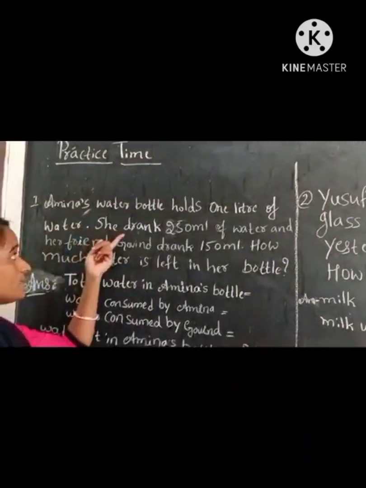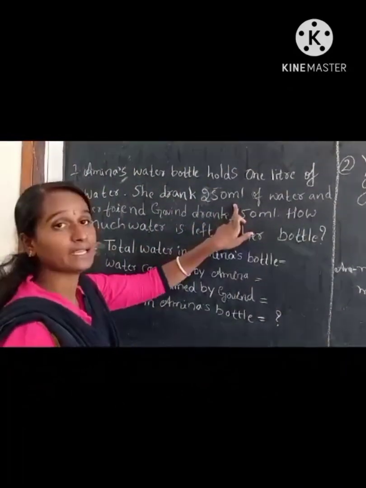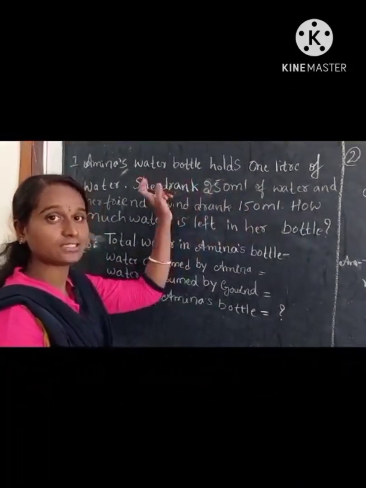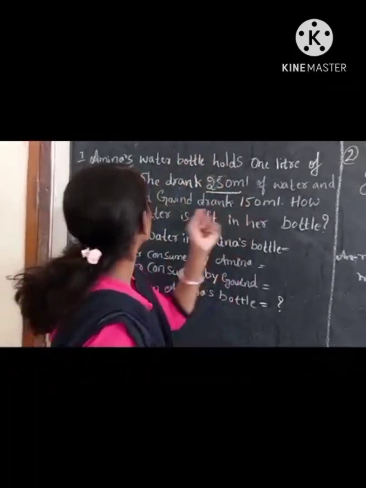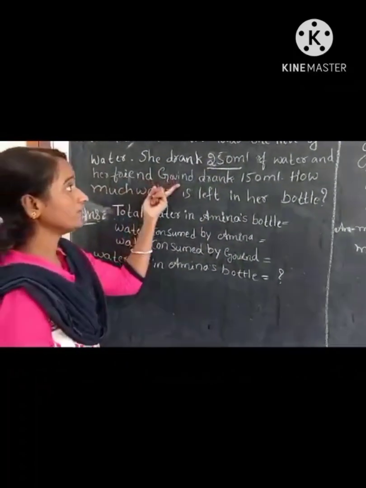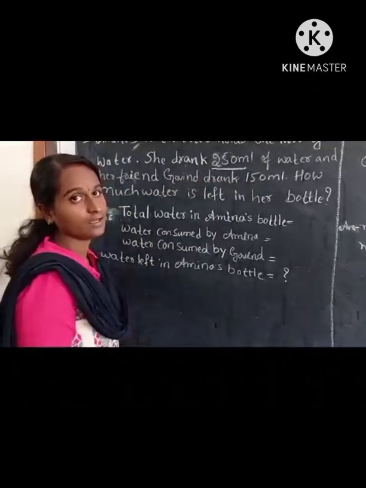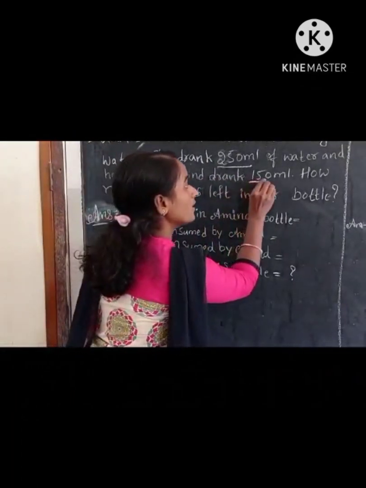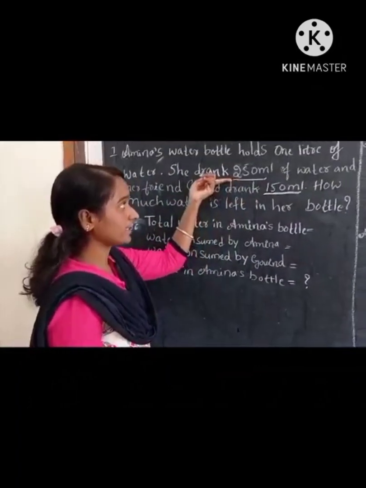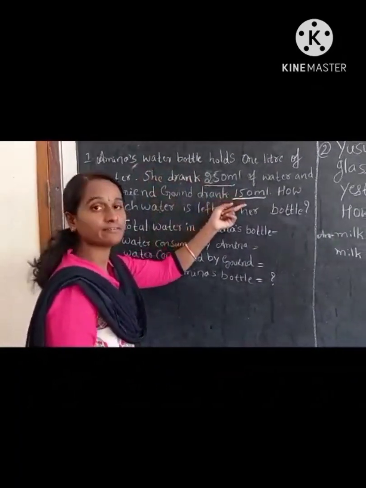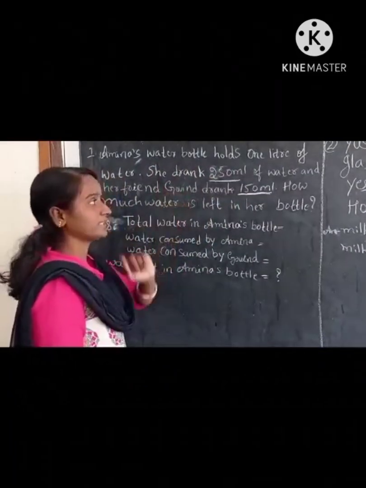In that, how much did Amina drink? 250 ml of water Amina drank. Okay, I'll underline this. And her friend Govind drank 150 ml. How much did Govind drink? 150 ml. In a 1 liter water bottle, 250 ml Amina drank, 150 ml Govind drank.